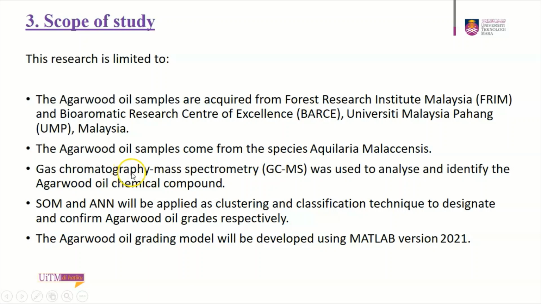Gas chromatography mass spectrometry, GC-MS, was used to analyze and identify the agarwood oil chemical compounds. SOM and ANN will be applied as clustering and classification techniques to designate and confirm agarwood oil grade respectively. The agarwood oil grading model will be developed using MATLAB version 2021.